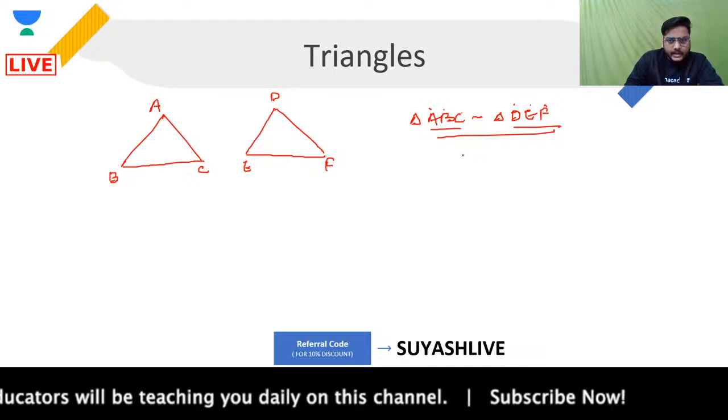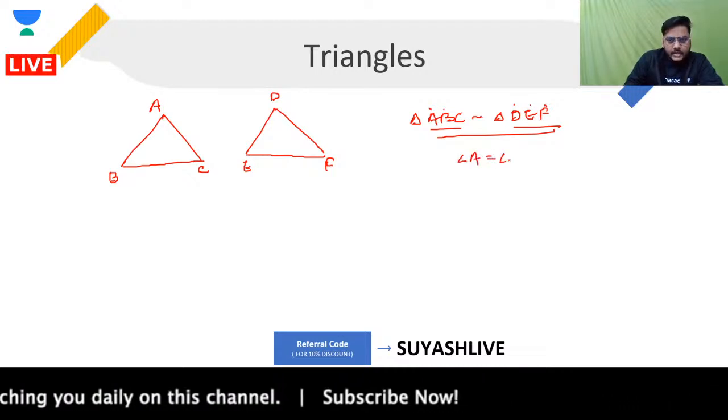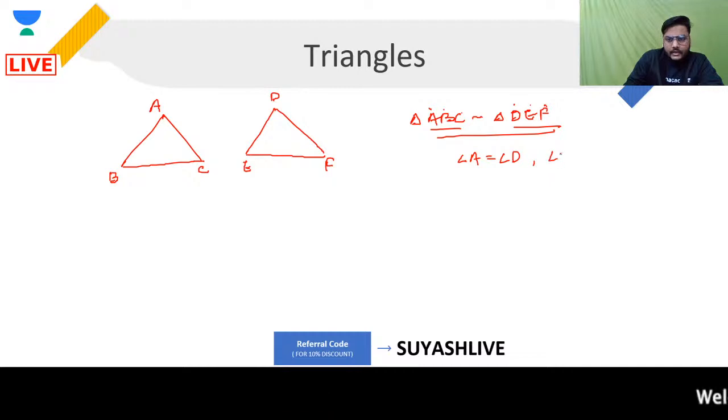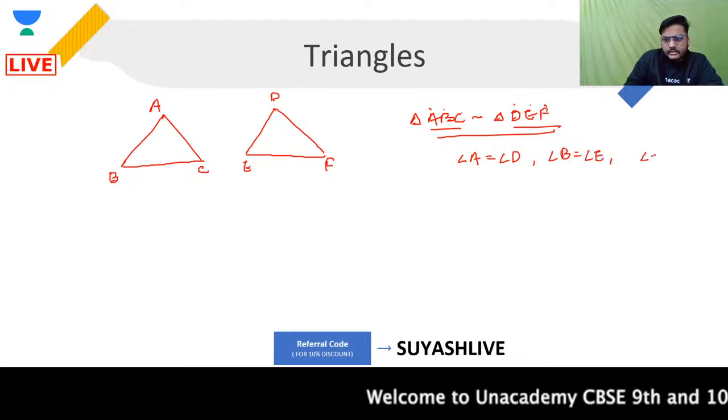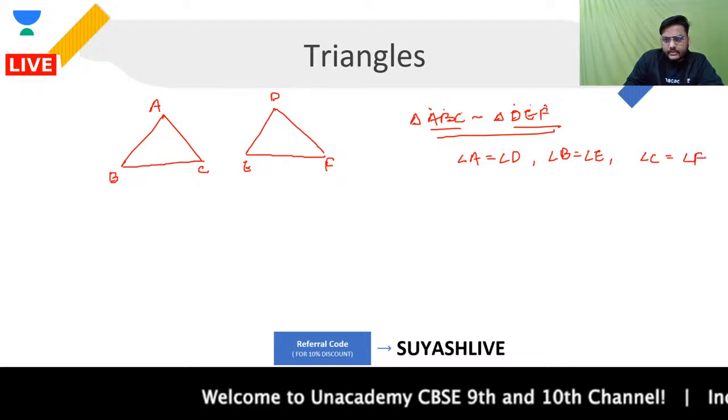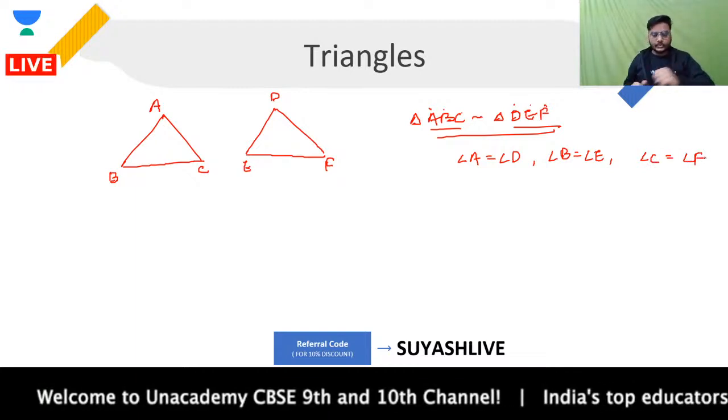And for that, I can say that angle A will be equal to angle D, angle B will be equal to angle E, and angle C will be equal to angle F. This is what we can write over here. Are you clear? This is one thing.